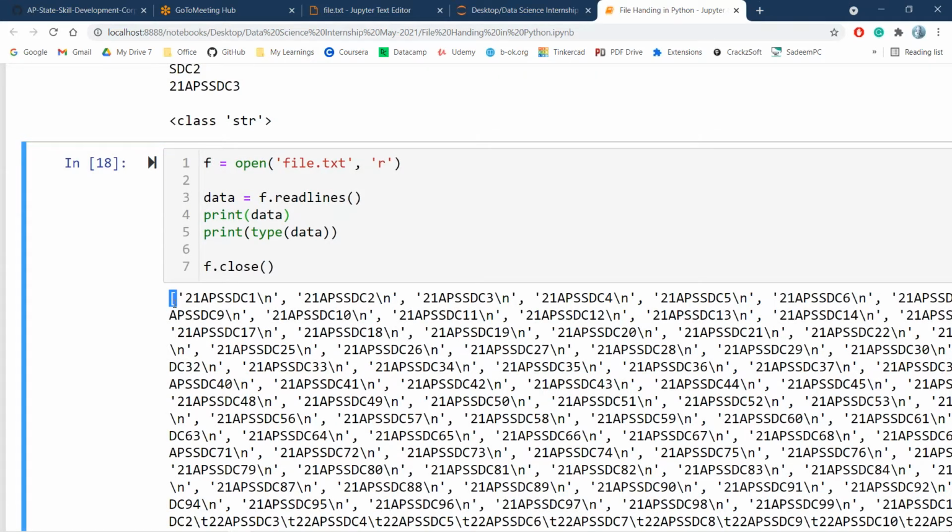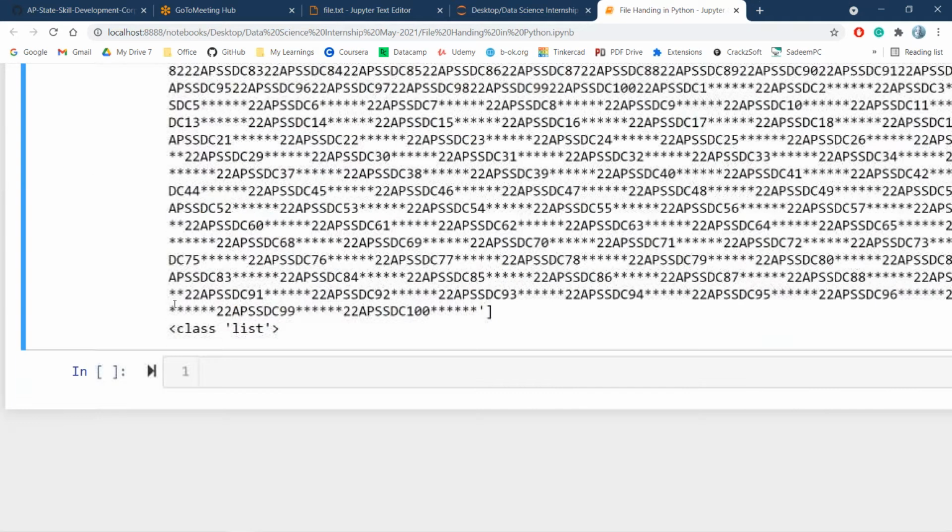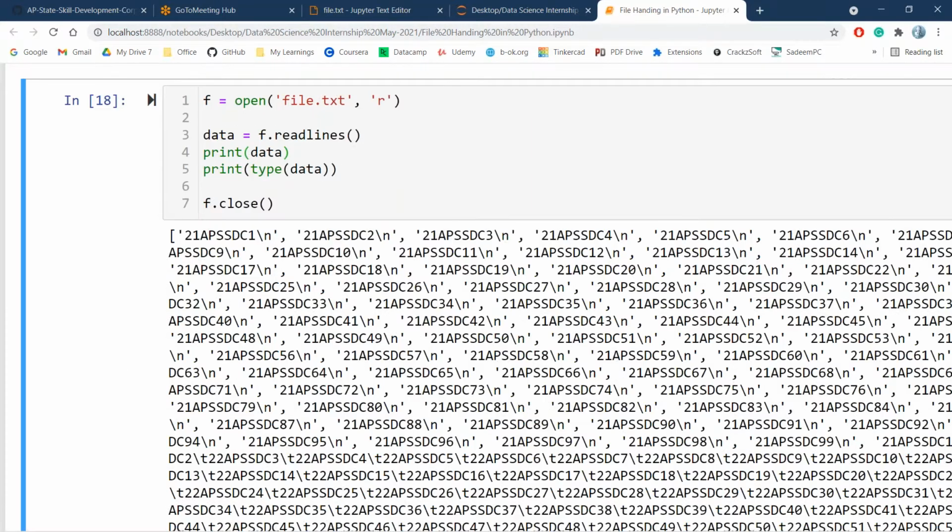If you observe here, it is a list. Inside the list, the data type is a list, which is nothing but a list of strings, the lines of the file. Every line will be a string again, and each line will be stored inside a list.